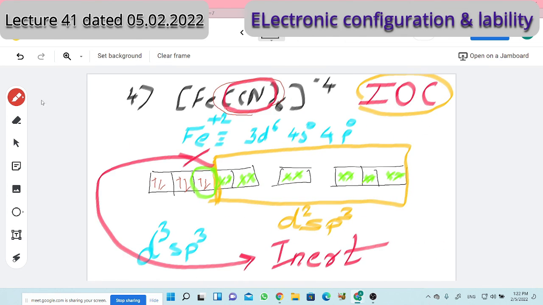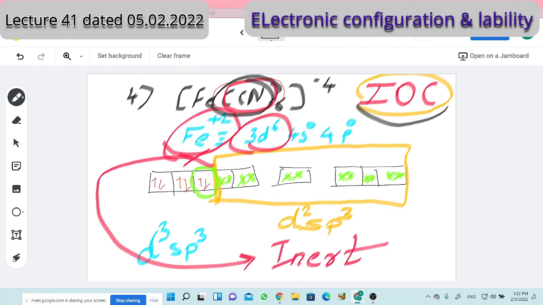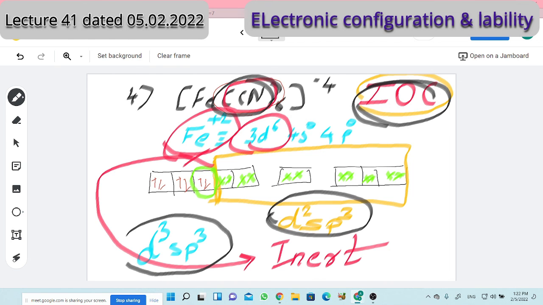And the last example that we discussed: a ferrous ion, 3d6 electronic configuration, with strong cyano ligands. Here it is an inner orbital complex. d2sp3 is the hybridization, and for the intermediate, if we have to obtain d3sp3 hybridization, then one of the T2g orbitals should be vacant, which it is not. Therefore, the complex is non-labile or inert. Students, did you get the point? Yes, sir.